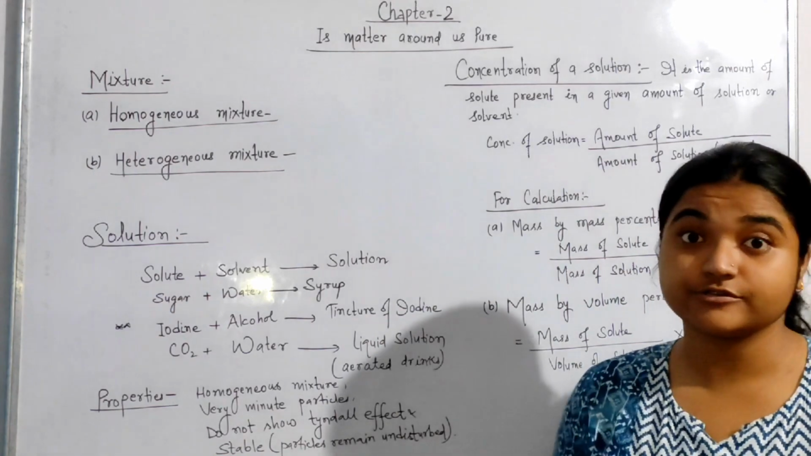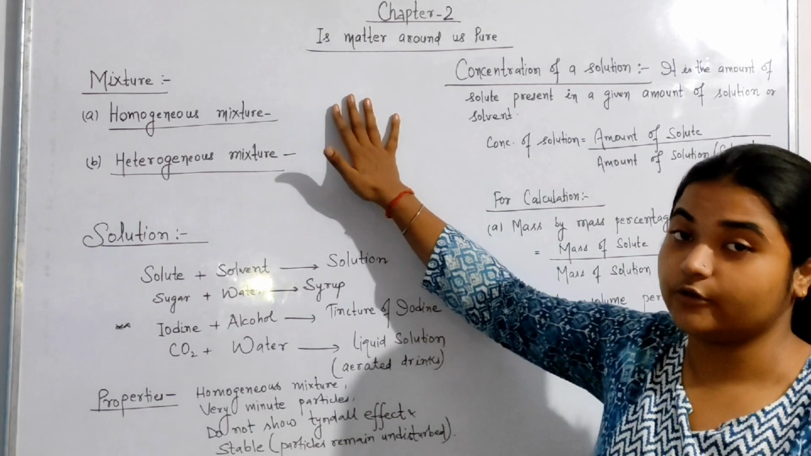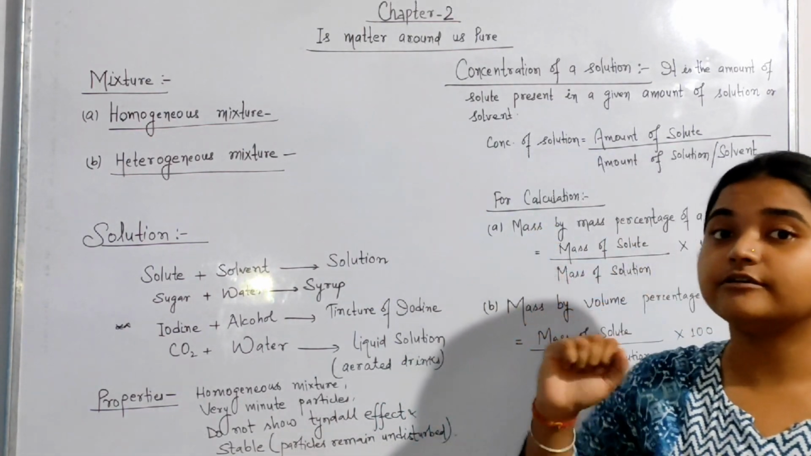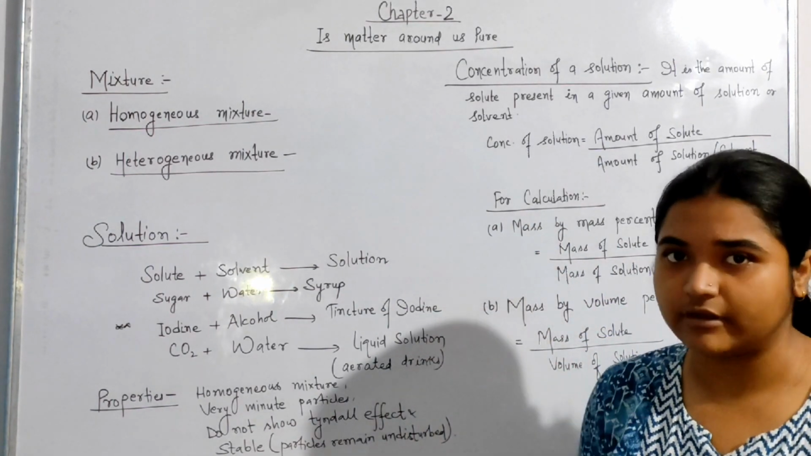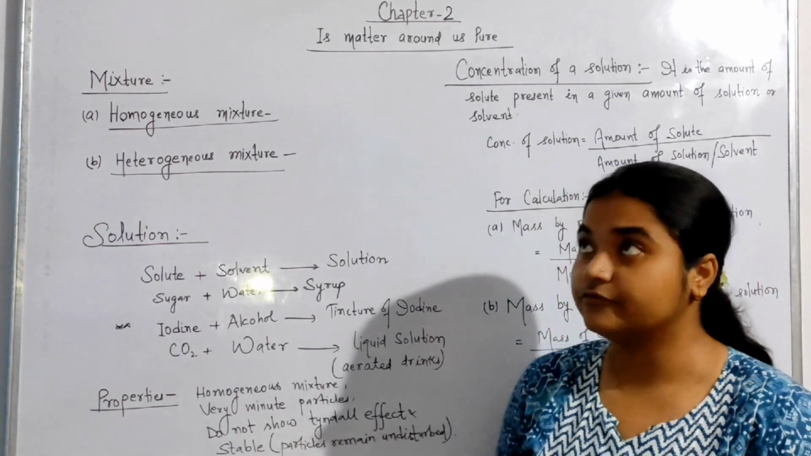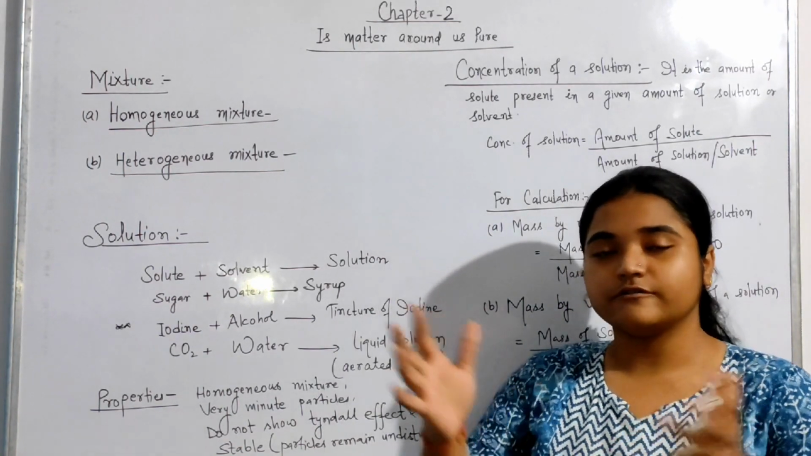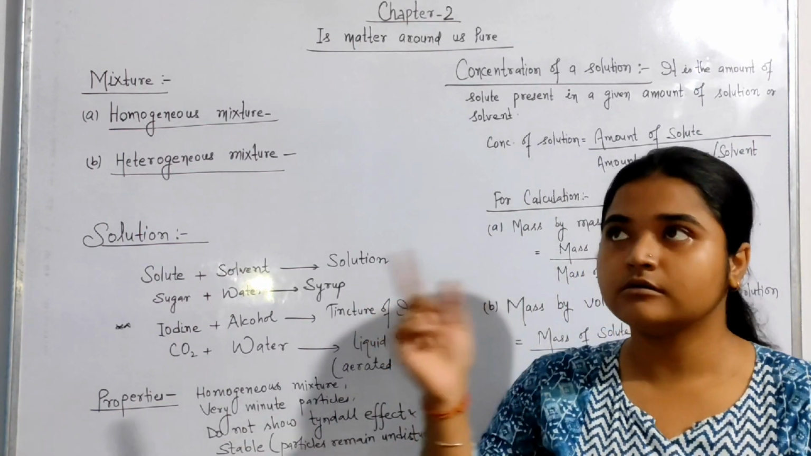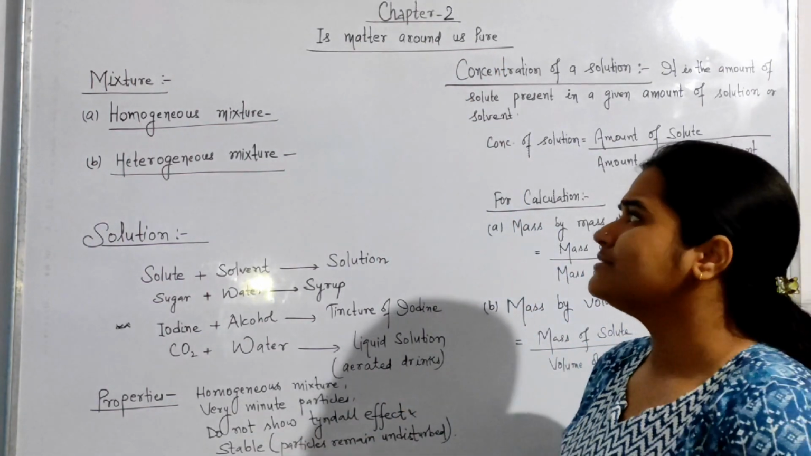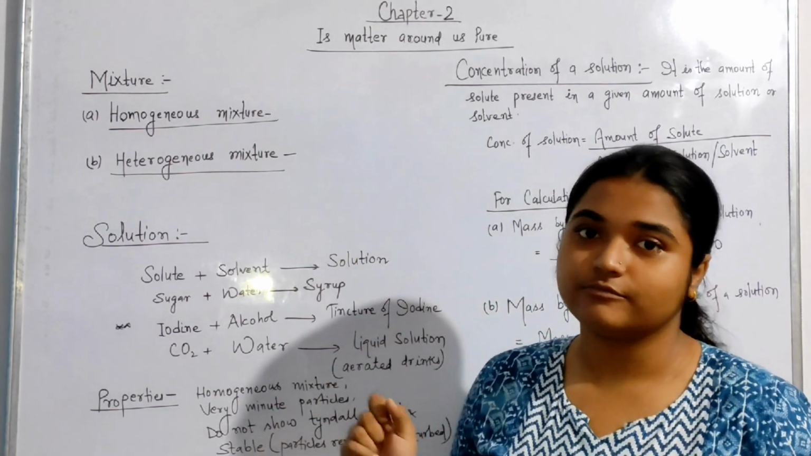Today we are going to discuss chapter 2 of science: Is matter around us pure? In the last chapter we already discussed what a matter is, types of matter, states of matter, and which things are considered to be matter. Now we are going to discuss whether the matter present in the surrounding is pure or not. In this chapter mainly we will be focusing on the impure ones.